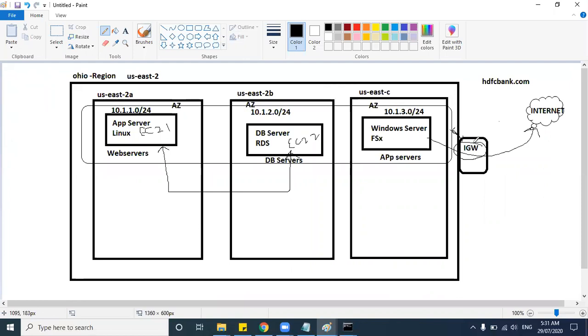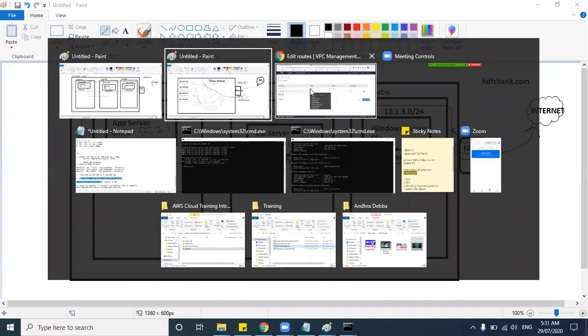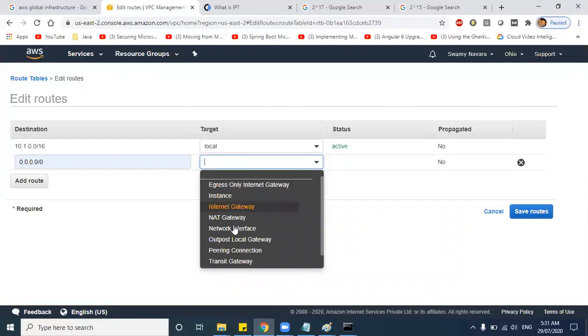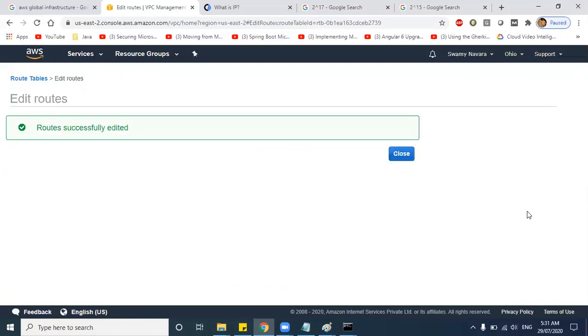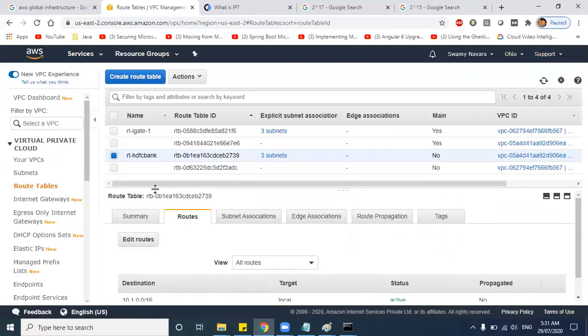IGW, internet gateway. We already created the internet gateway for HDFC, right? You need to map it here. Select as internet gateway. So here you can see the HDFC internet gateway is there. Select that one and save routes. So now the routes are saved successfully.